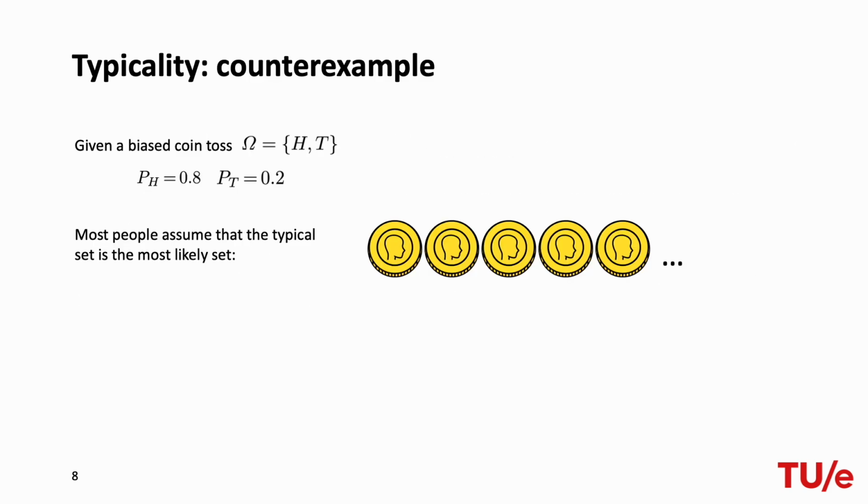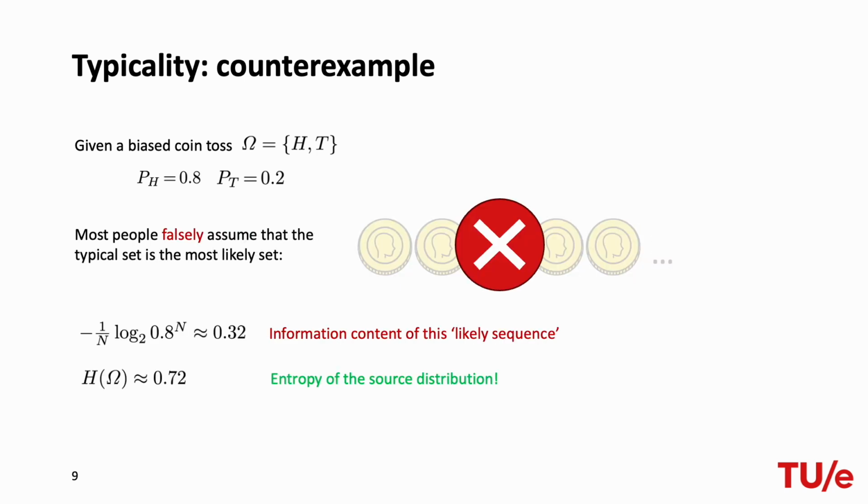Given a biased coin toss, where the probability of heads is 0.8 and the probability of tails is 0.2, most people would assume that the typical set is the most likely set, i.e. a sequence containing only heads. But this is false, as if we compute the information content of this most likely sequence, we see that it will never converge to the entropy of our source distribution.